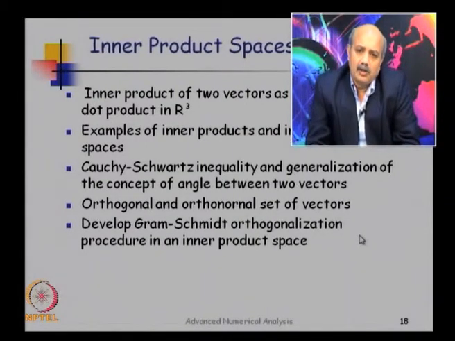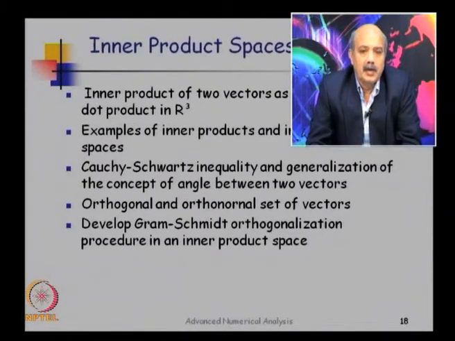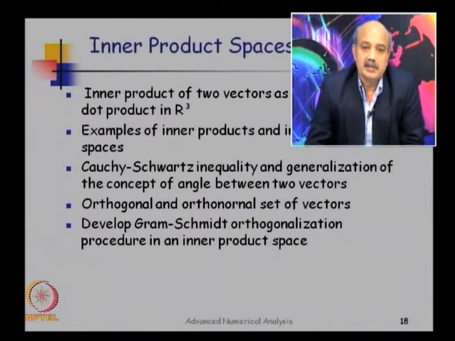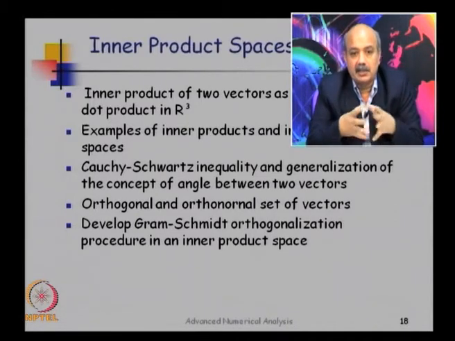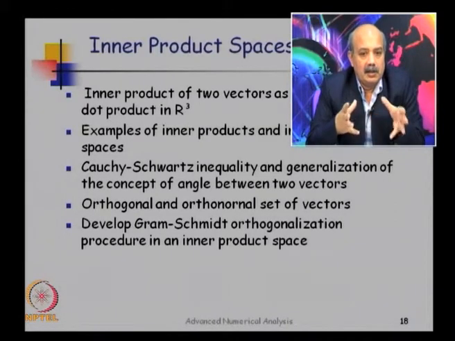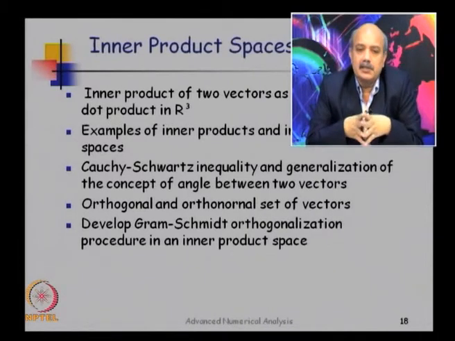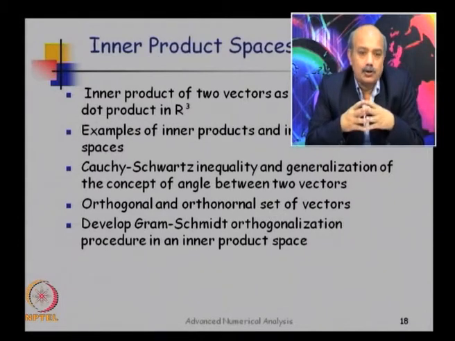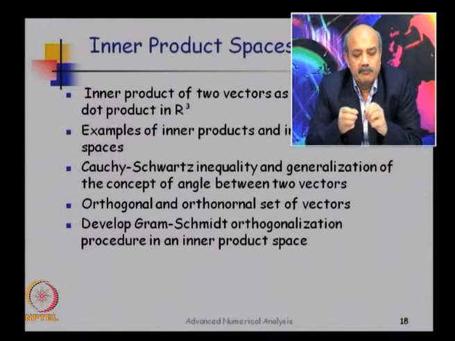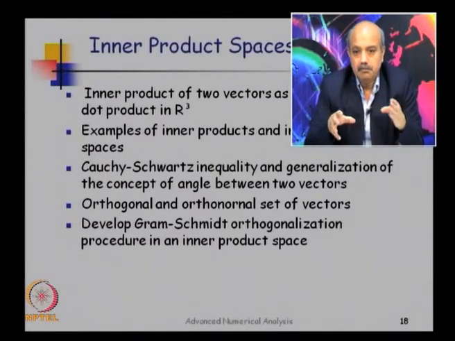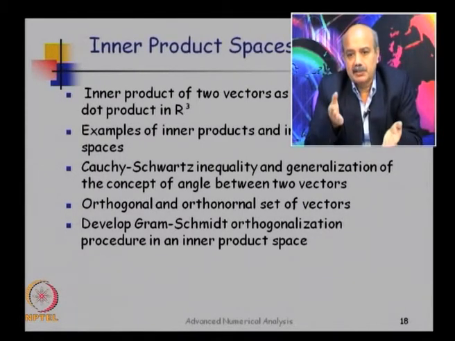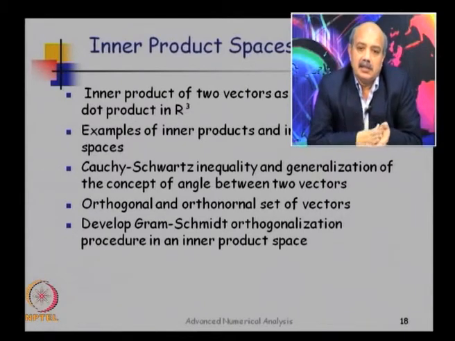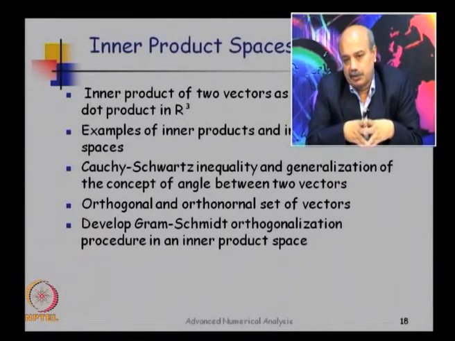Well, it is not always that you have a set of vectors which are orthogonal. But if you have a non-orthogonal set of vectors, then one can systematically construct a set of vectors that is orthogonal. For example, in 3 dimensions, you may have come across this method called Gram-Schmidt orthogonalization, where you start with 3 vectors which are not orthogonal, and starting from these vectors one can systematically construct 3 new vectors which are orthogonal to each other.